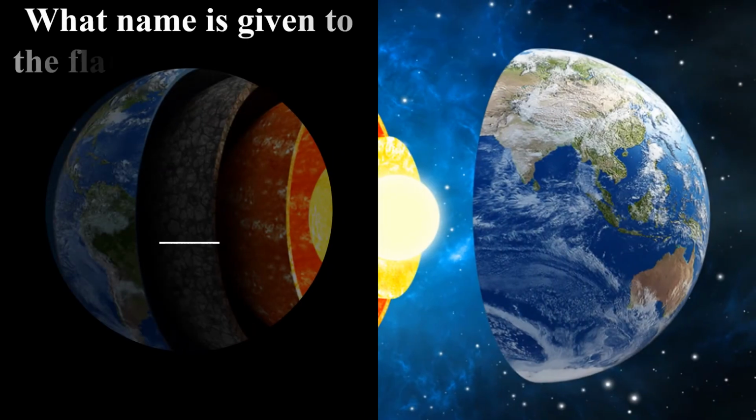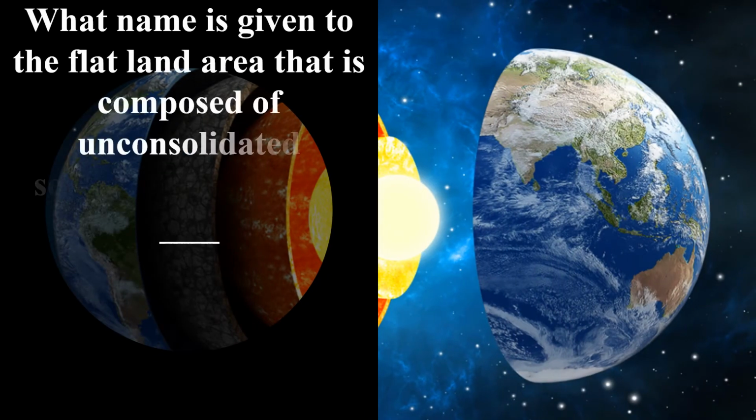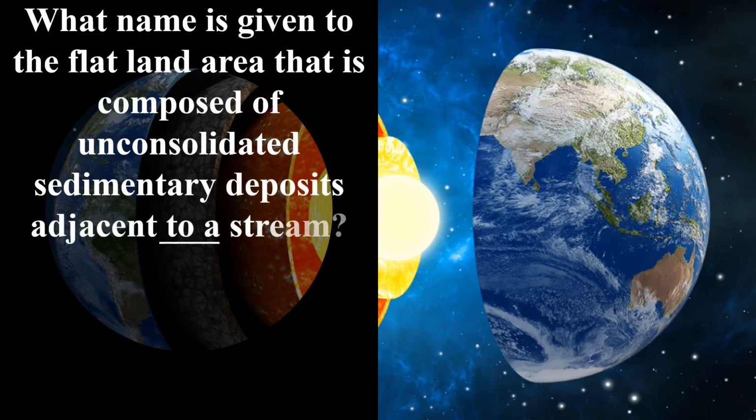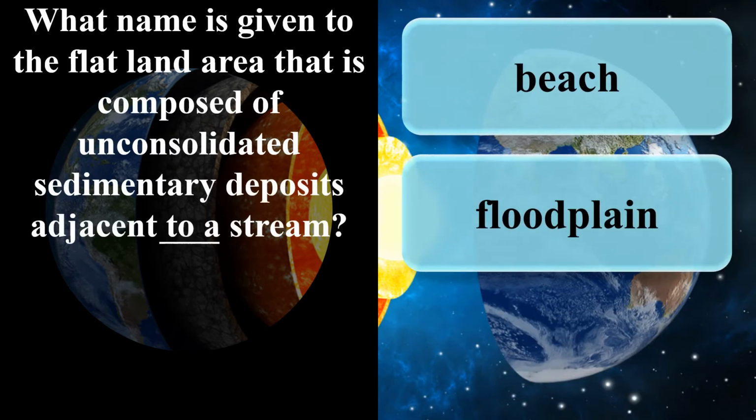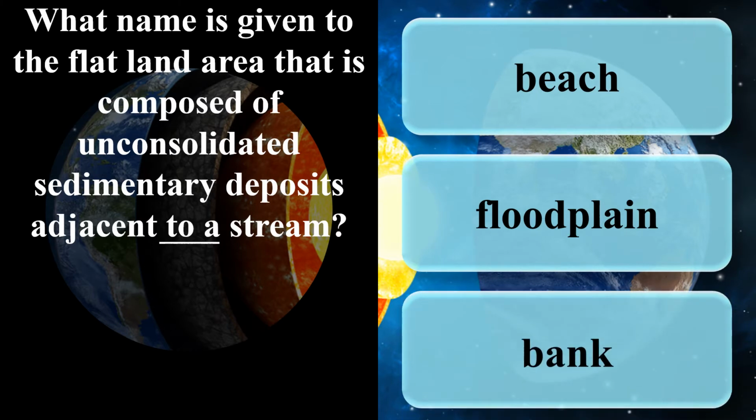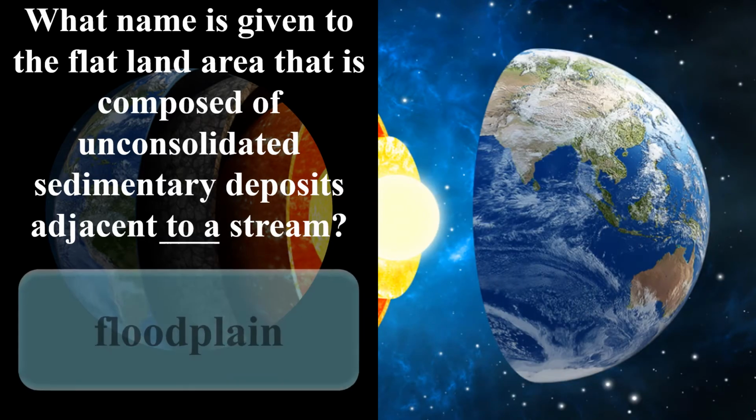What name is given to the flat land area that is composed of unconsolidated sedimentary deposits adjacent to a stream? Beach. Floodplain. Bank. Floodplain.